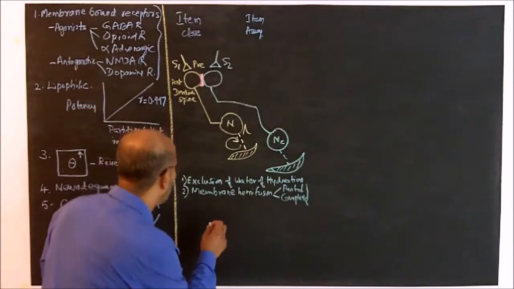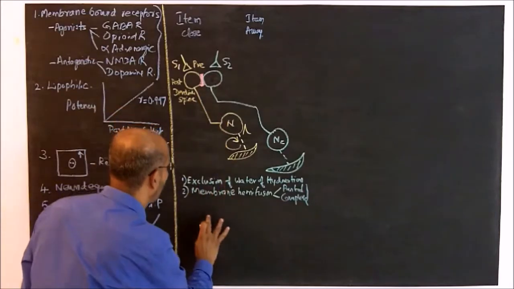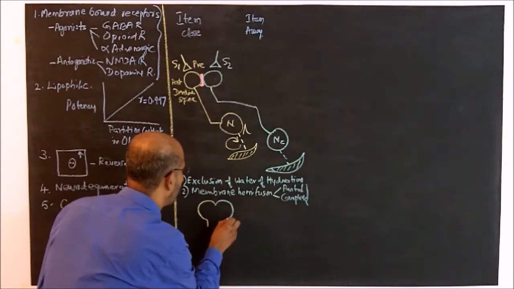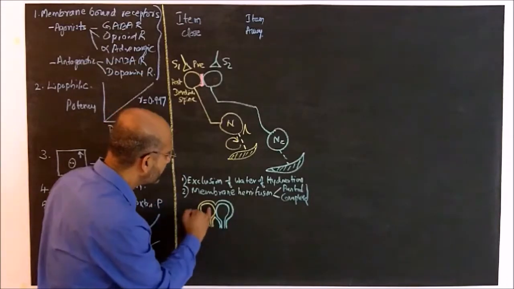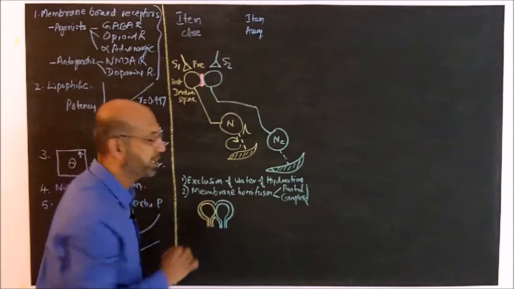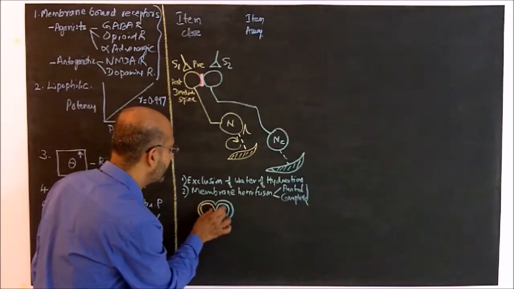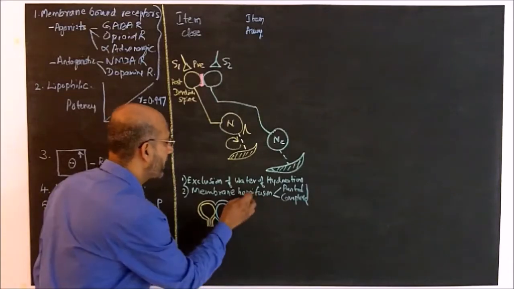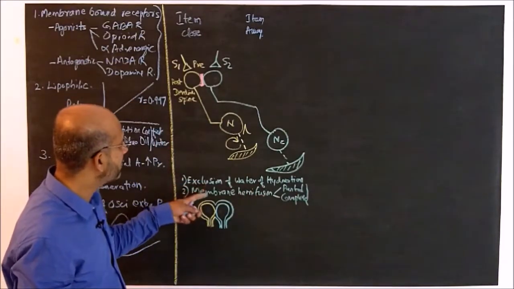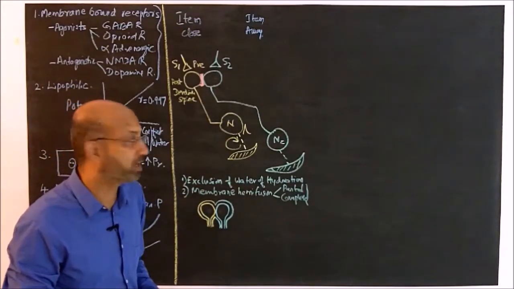So we can draw a picture like this. If you take these postsynaptic membranes alone here, we can get a picture like this after membrane hemifusion. Instead of 4 layers of membrane here, we have only 2 layers. That means these 2 membranes have undergone a hemifusion here. These two types of changes are expected to occur during an associative learning event.